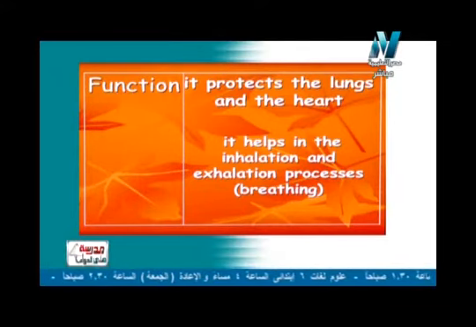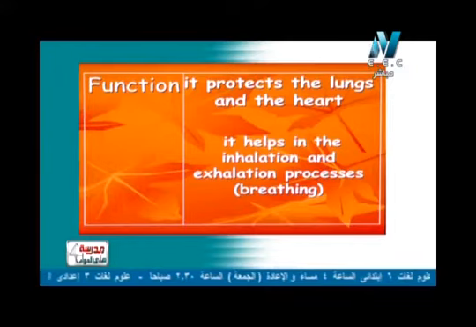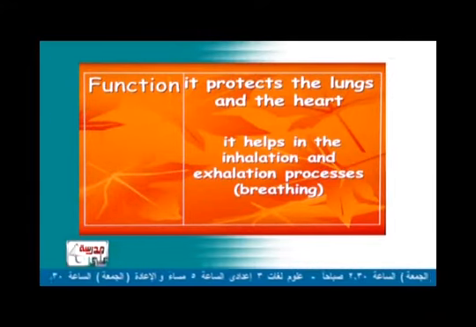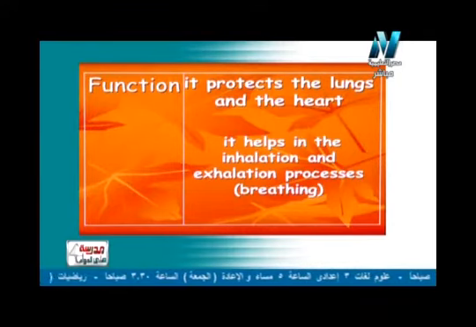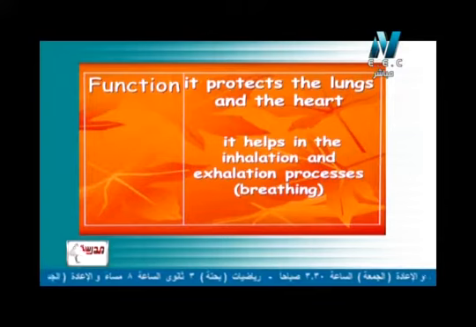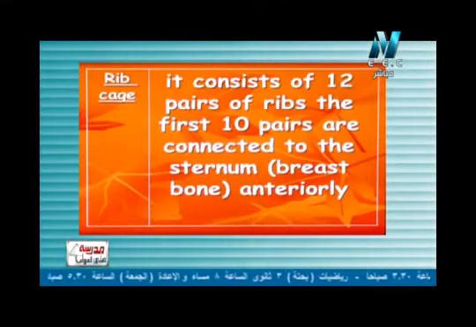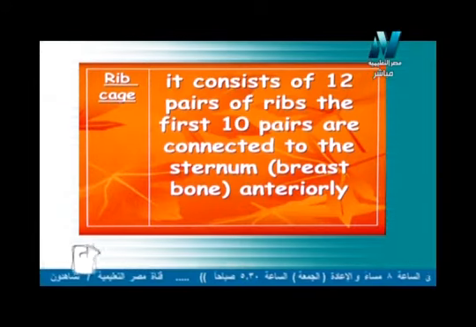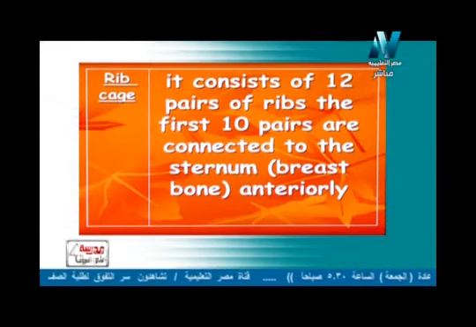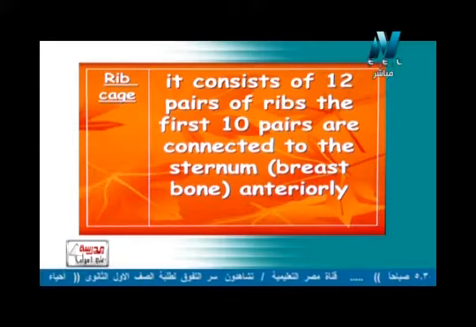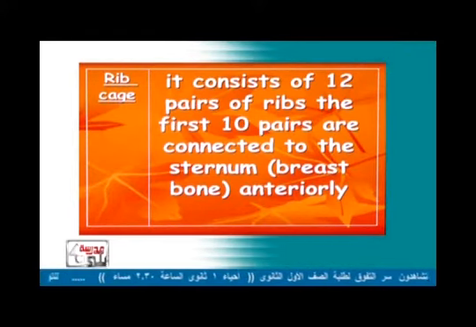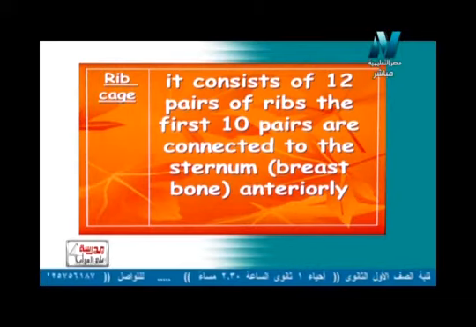Again, it has a very important function, the rib cage. The rib cage has two functions. Number one, it protects the lungs and the heart, and number two, it helps in exhalation and inhalation processes or breathing process. Again, rib cage contains of what? Contains 12 pairs. بيتكون من 12 زوج من الضلوع and 10 of them only connected to the sternum or breastbone anteriorly, and only 2 pairs of them are called floating ribs. بنسميهم floating ribs أو الضلوع العائمة.